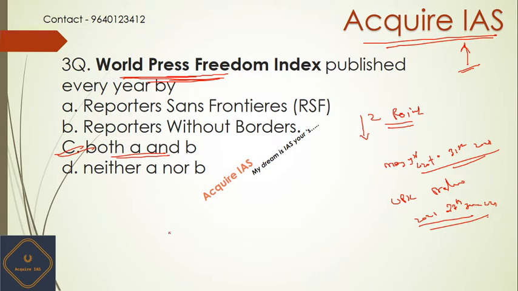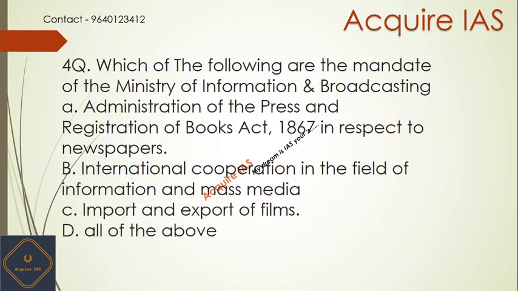They can ask you in simple terms, like the World Press Freedom Report, World Press Freedom Index: its ranking has decreased for India. So what do you understand by this? You need to include the security of the media here, the lifestyle and security as well, and the progress of the media in this way. Also the total support for them, and what the public opinion is. So you need to cover all these points in your interview, right, friends? I hope you understood. Let us move to the next question.